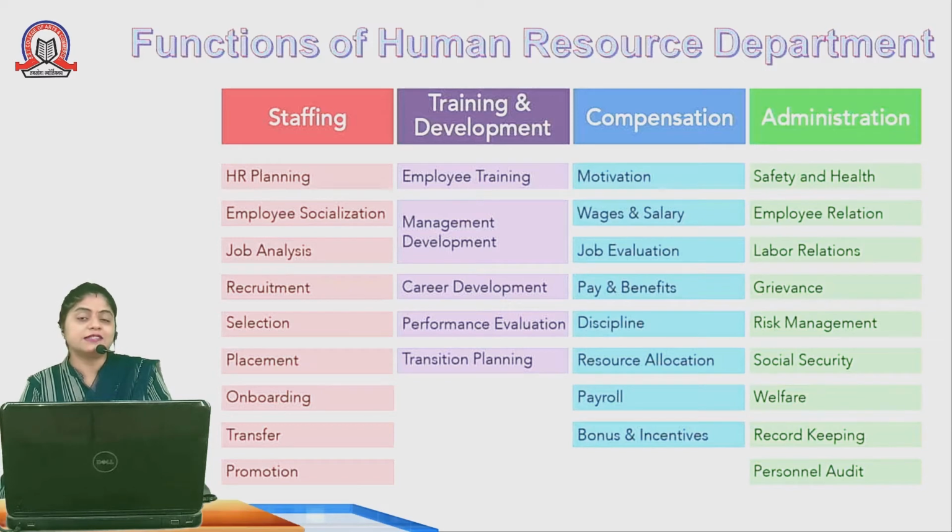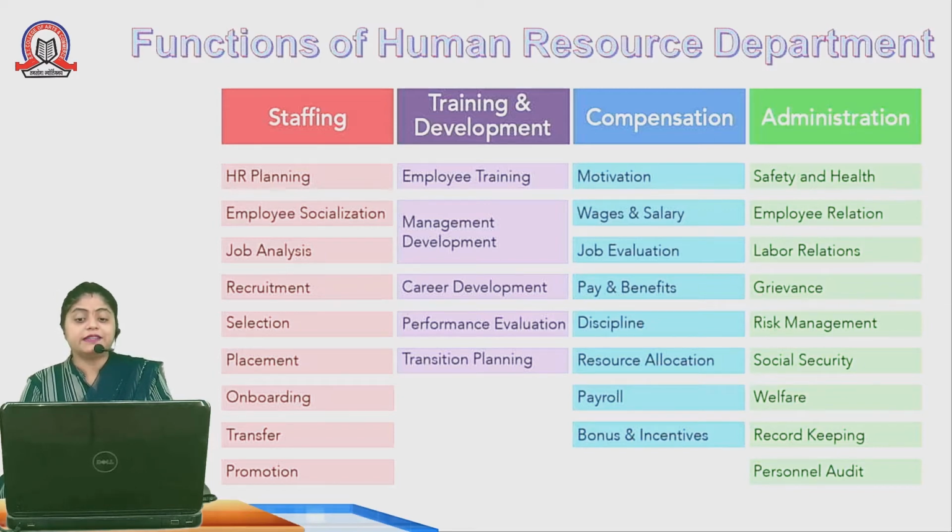Then wages and salaries. The workers are allotted wages and the employees are getting the salaries on a monthly basis. The salary includes the basic salary, house rent allowances, DA allowances, traveling allowances, and certain deductions if any, company's provisions, provident fund, and so on. And net salary has been decided, and every company needs to keep in mind that they need to give the salaries on time. Next, job evaluation.